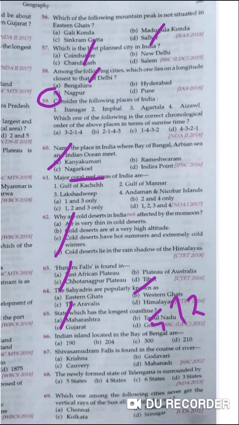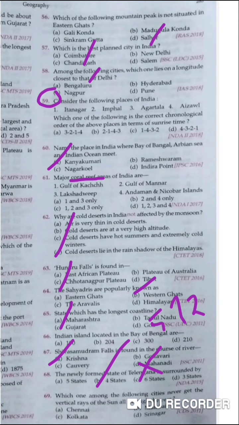So and then Shivasamudra Falls is found in the course of the river Krishna. And then the newly formed state Telangana is surrounded by 4 states, not 6, 4 states. So that is Maharashtra in the north, Karnataka in the west, Andhra Pradesh in the south, and then Chhattisgarh is in the east. So it is surrounded by 4 states.